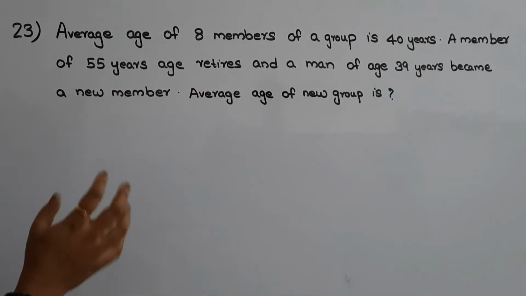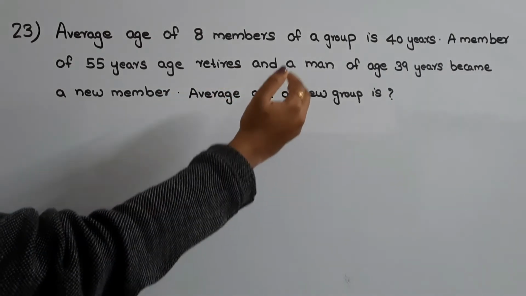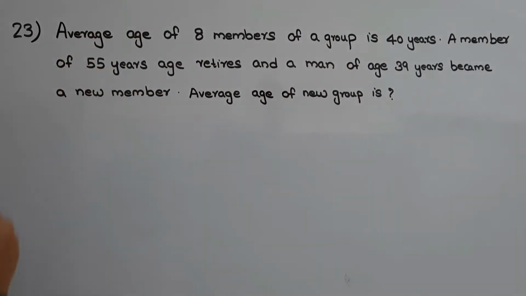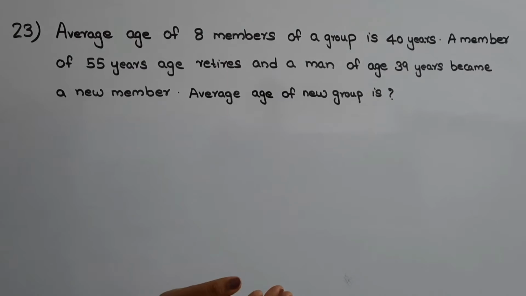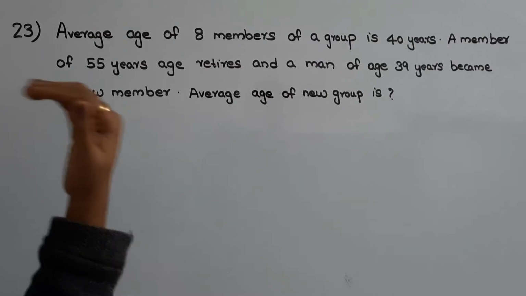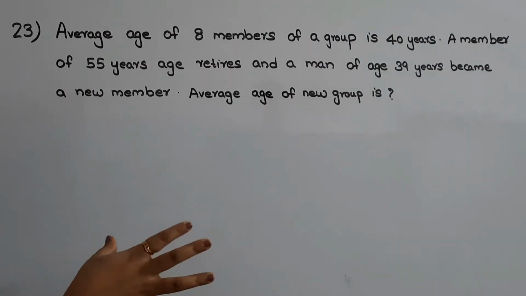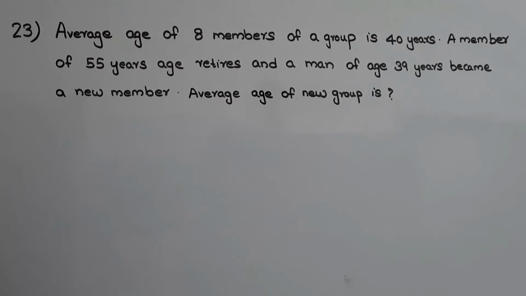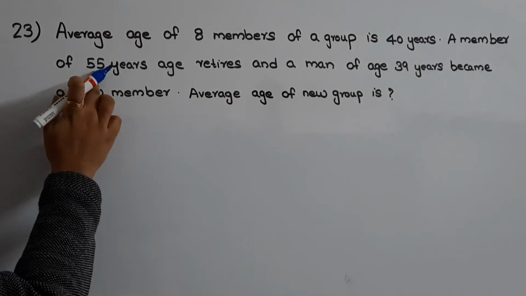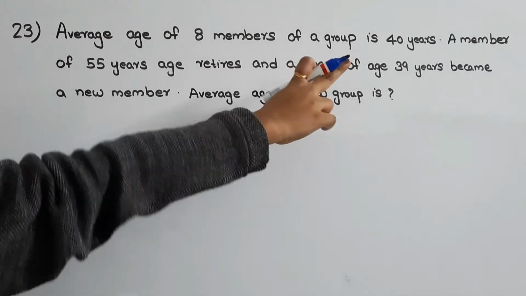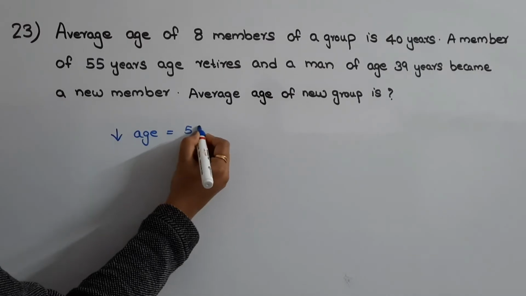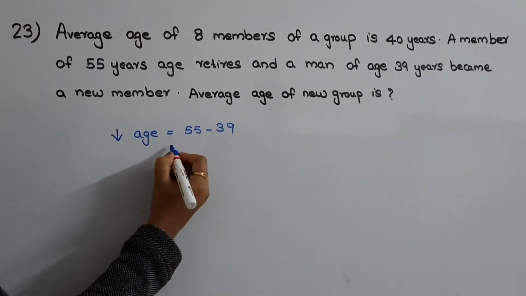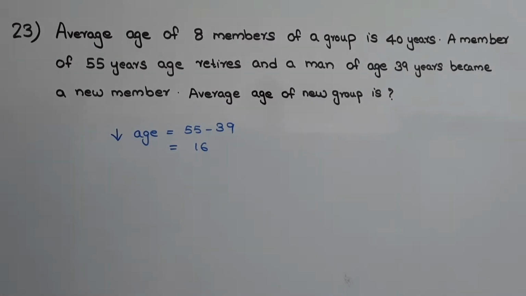So here the age of the new member is less than that of the age of the old member. Which means there is a decrease in average age. So what is that decrease in average age? We need to first find out the decrease in the average. So before that we need to know what is the decrease in the age. So the age of the old member was 55 and the age of the new member is 39. So the decrease in the age is 55 minus 39. So this is the decrease in the age. So 55 minus 39 is 16.